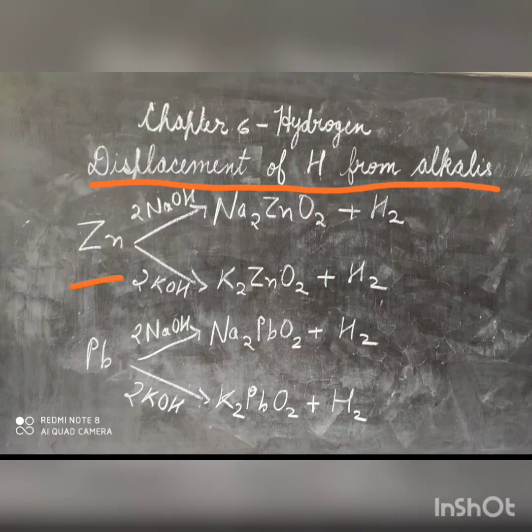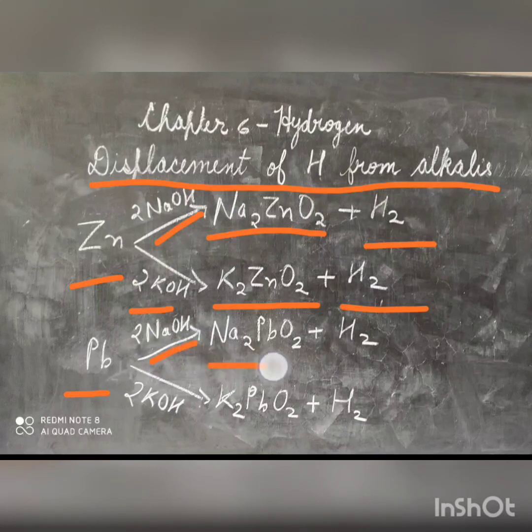Zinc reacts with sodium hydroxide forming sodium zincate and hydrogen. With potassium hydroxide, it forms potassium zincate and hydrogen. Lead reacts with sodium hydroxide forming sodium plumbite and hydrogen. Potassium hydroxide reacts with lead forming potassium plumbite and hydrogen.